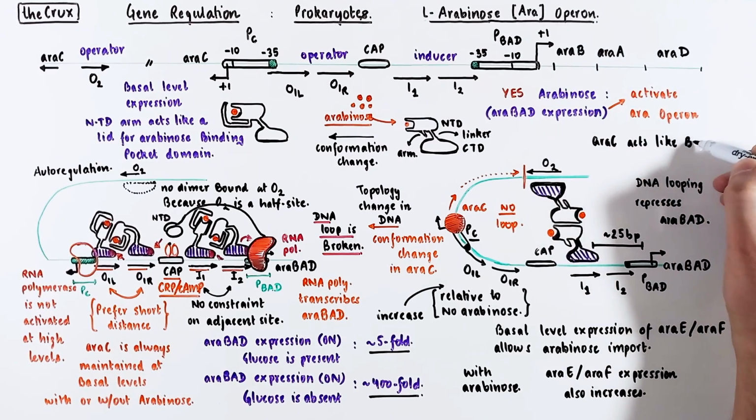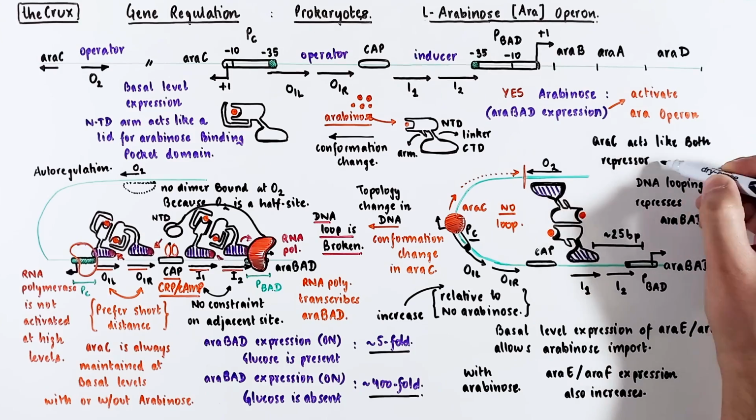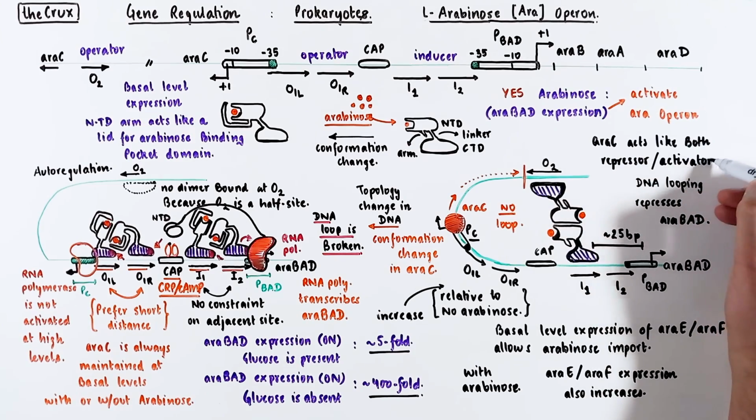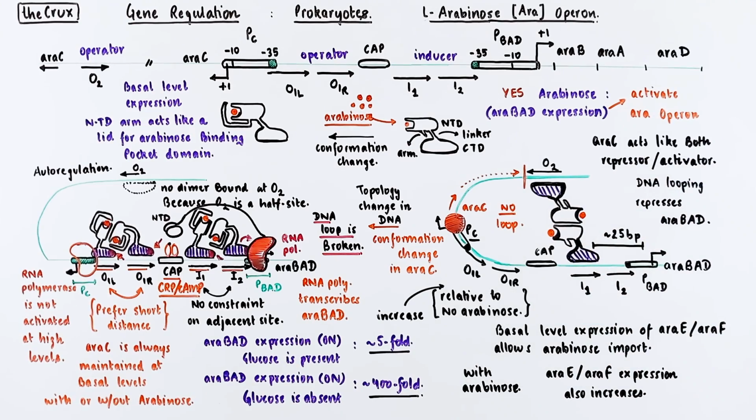Hopefully, this entire discussion has clarified the point that the araC protein can act both like a repressor and an activator. Repressor when there is no arabinose, and activator when arabinose binds to araC. And this sums up our discussion on the arabinose operon.